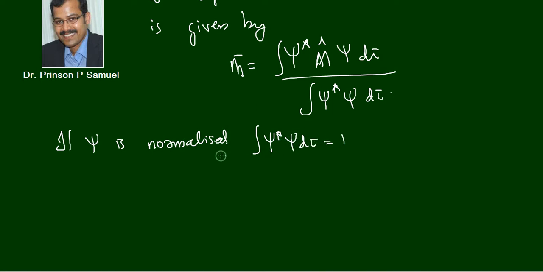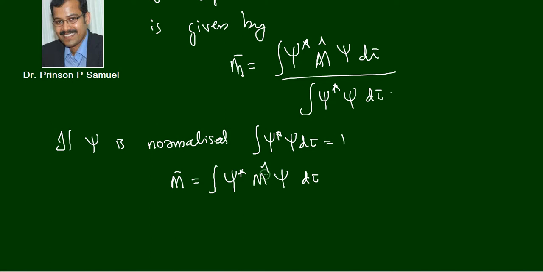That is the meaning of normalized psi. Then m bar in that case is equal to integral psi star m cap psi d tau, because the denominator is equal to 1. So this is the case if psi is normalized.